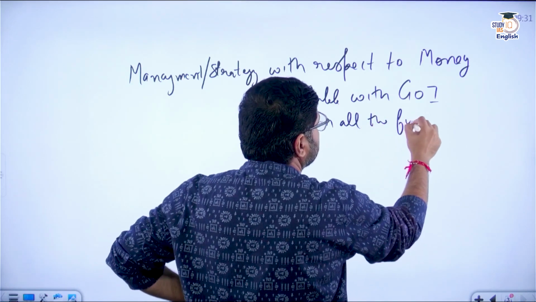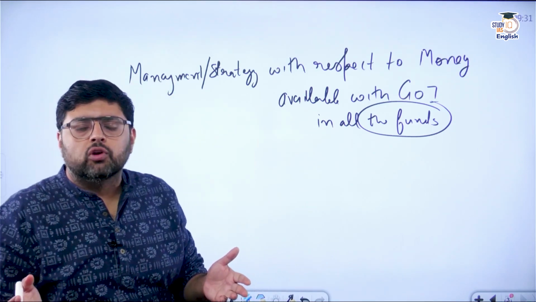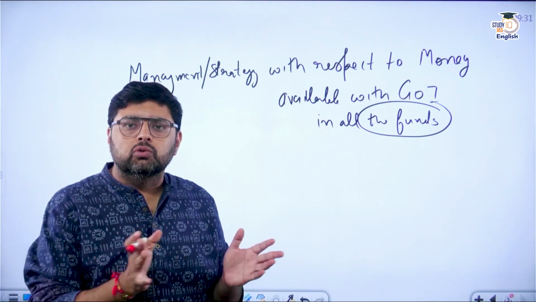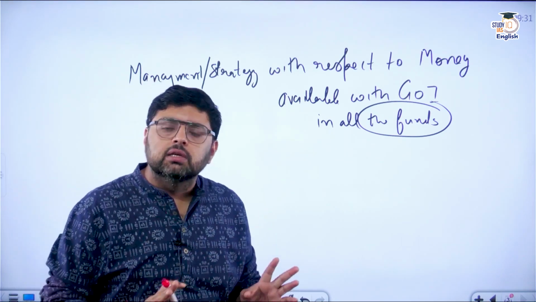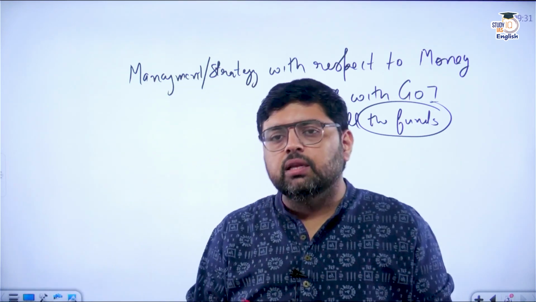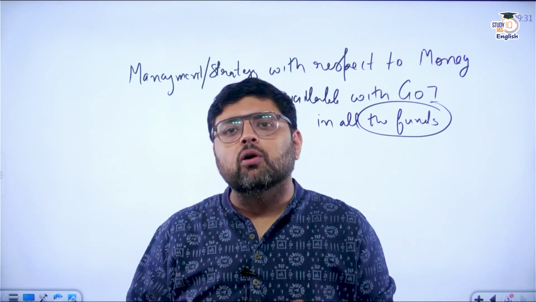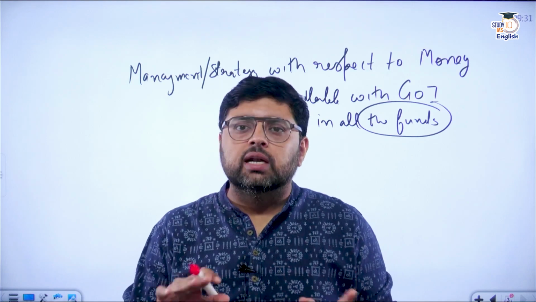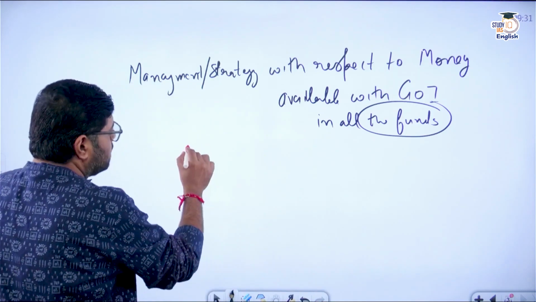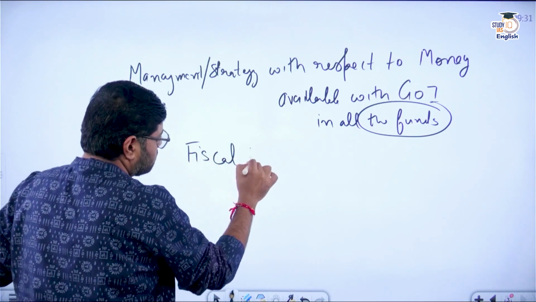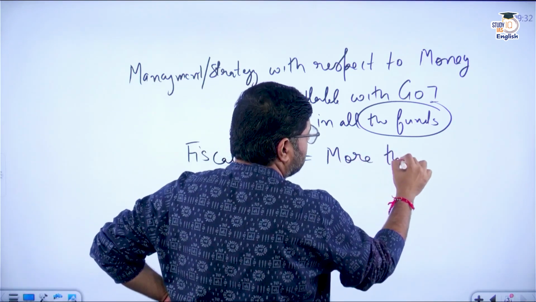So you can say all these funds are a form of accounts with the government. Like you also have your accounts. Okay. So you have multiple accounts. For example, if any person is having more than one account in banks, then when you are managing money in those accounts, from where that money is coming, where you are spending it, or how you are utilizing that money, that is called fiscal policy. So you cannot say that fiscal policy is only budget. Fiscal policy is more than budget. So I hope you agree with this.